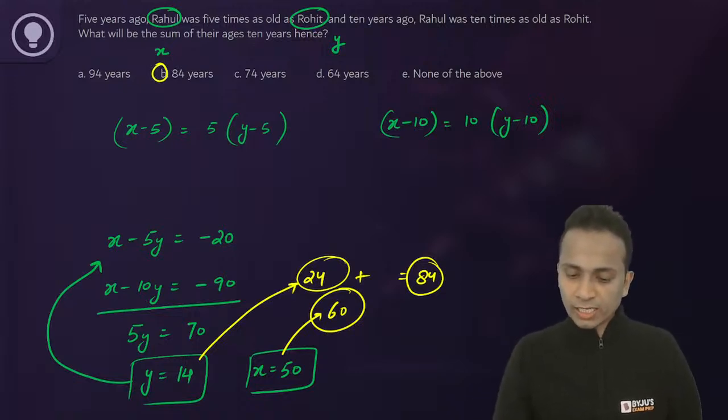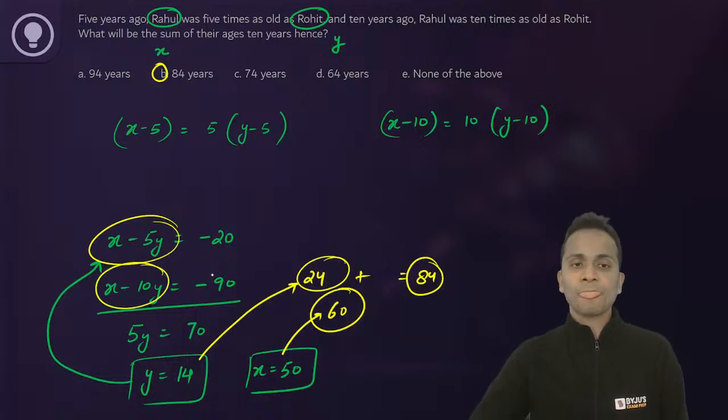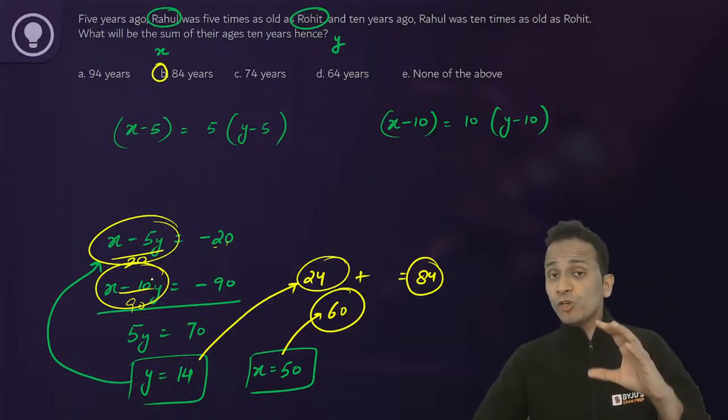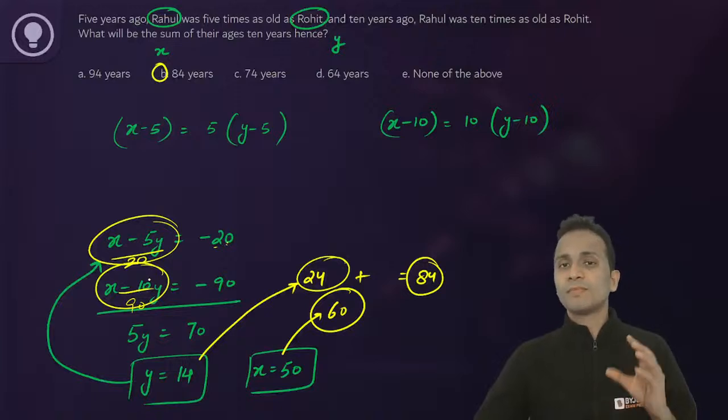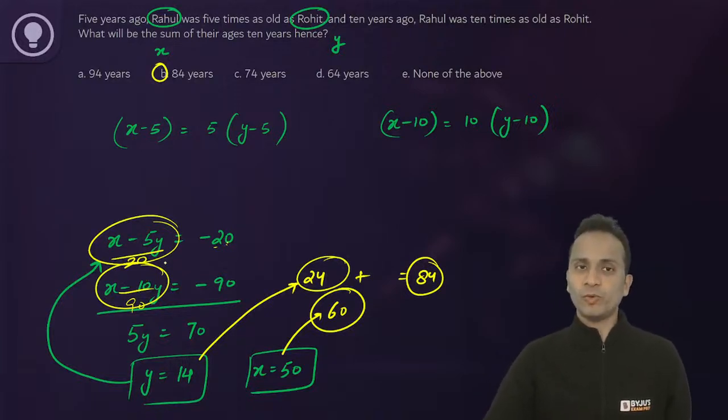Now, Krishna, you're asking, can we solve by the ratio method? Why not? You can just equate these variables, bring 20 in the denominator, bring 90 in the denominator, and get the ratio of x and y. But if you get the ratio of x and y, you will still have to find out the actual values of x and y.